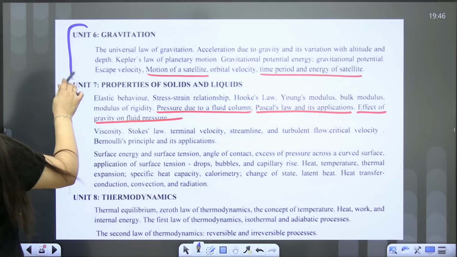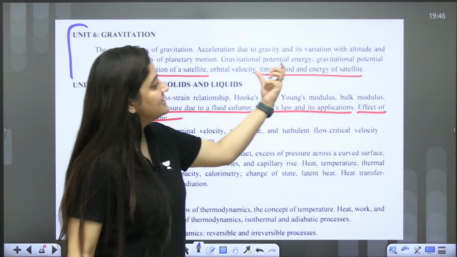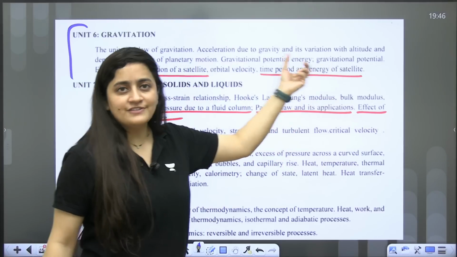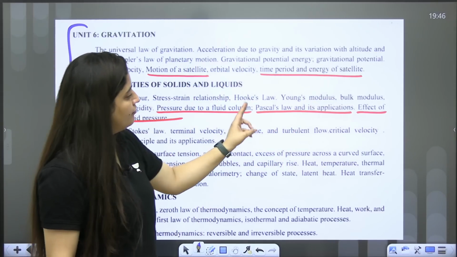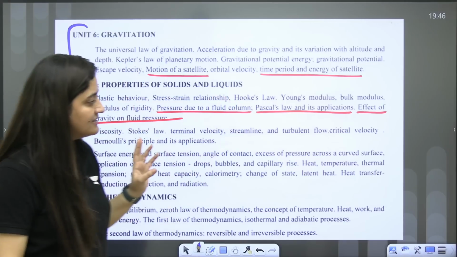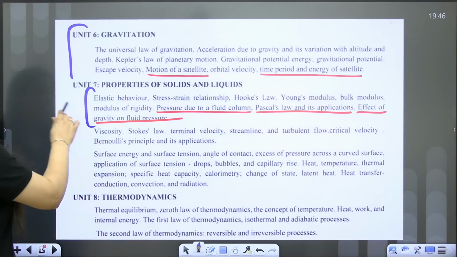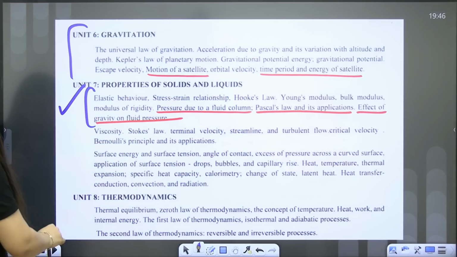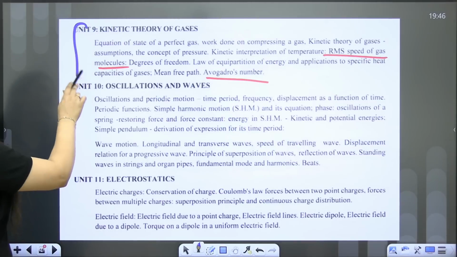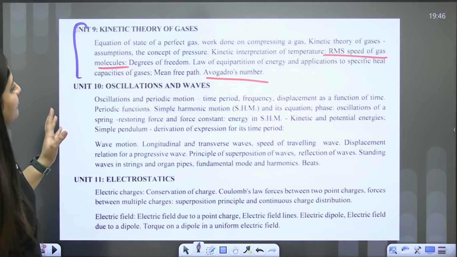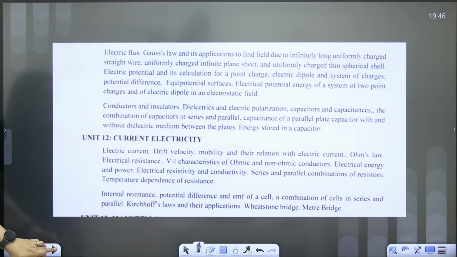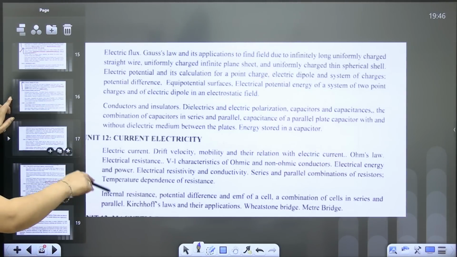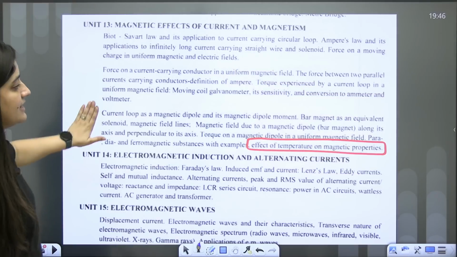When I talk about the unit gravitation, motion of satellite, time period and energy of satellite, newly added topic. Properties of solids and liquids, pressure due to fluid column, Pascal's law and its applications, effect of gravity on fluid pressure, newly added topic. And then from kinetic theory of gases, RMS speed of gas molecule, Avogadro number, newly added topic. So this is the list of newly added topics. And from these chapters, yes, a few topics are also deleted.